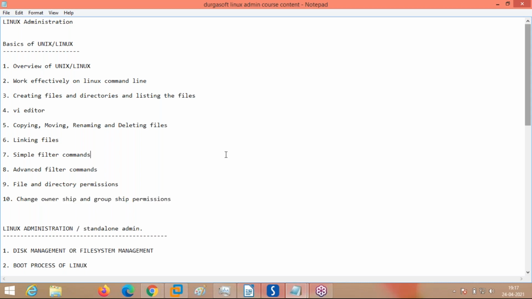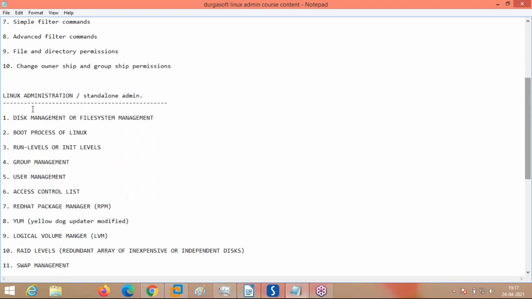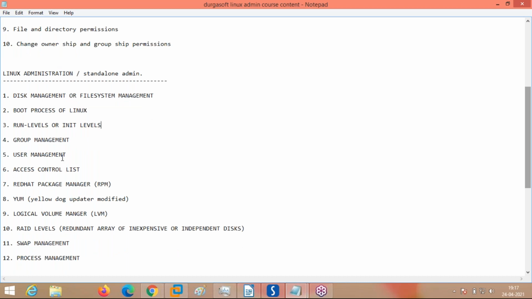By this, you get to understand how different Linux options work. Later, after this, we'll come to the next level, which is called Linux administration or standalone administration. This administration is used with the topics which help us configure a Linux system, a standalone system, not a server operating system, but how to configure a single PC, not a networked PC, a single PC. How to create a file system, how to create partitions, how to format those partitions, and how Linux booting works, meaning what the Linux booting process is.